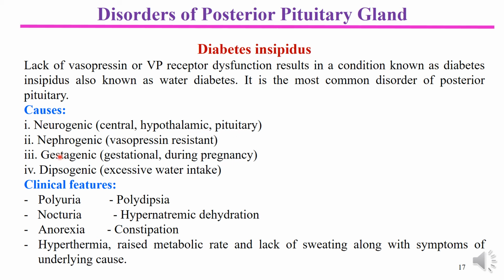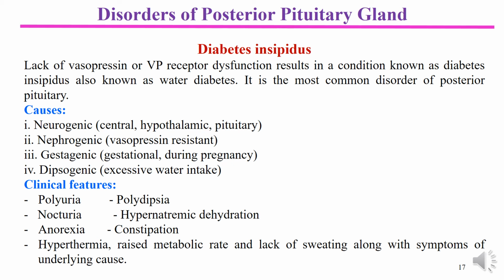Another cause is gestagenic, meaning gestational, during pregnancy. Pregnancy is a sort of endocrinological imbalance in which ADH secretion is not proper or is deficient, which may lead to diabetes insipidus. And sometimes we use the word dipsogenic. If someone has excess water intake, then features like diabetes insipidus may be observed.